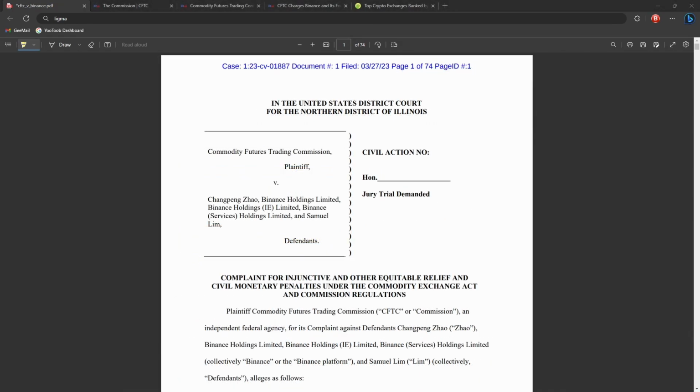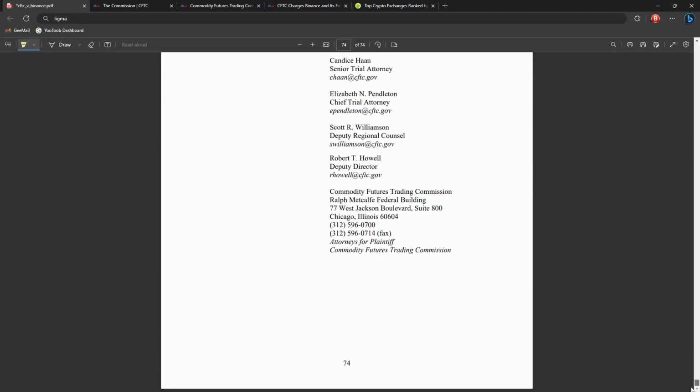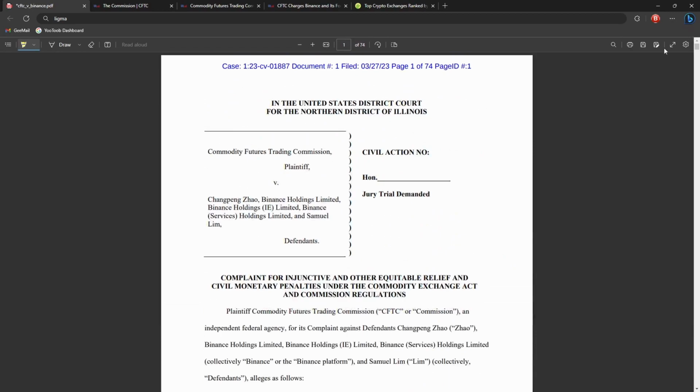Hey everyone. Today I thought I'd take a quick look at the CFTC versus Binance case that just came out a few days ago, and just highlight the important bits of the case, because there are many pages to this document, 74 to be exact, so I'll just be going over the important ones today. But first of all, just a bit of context.